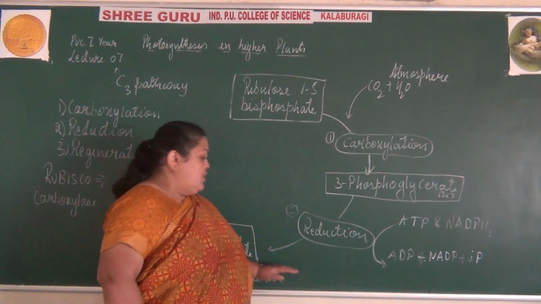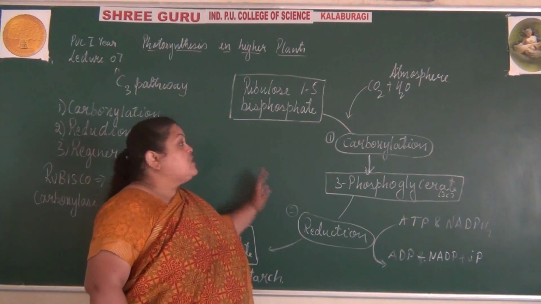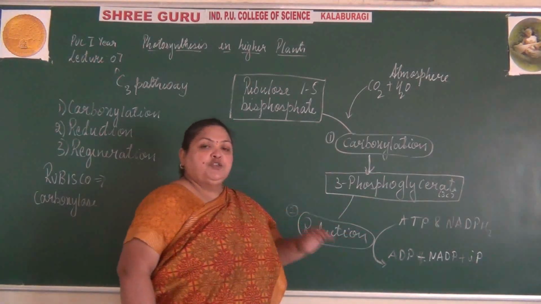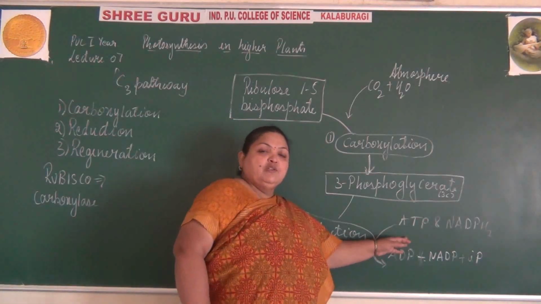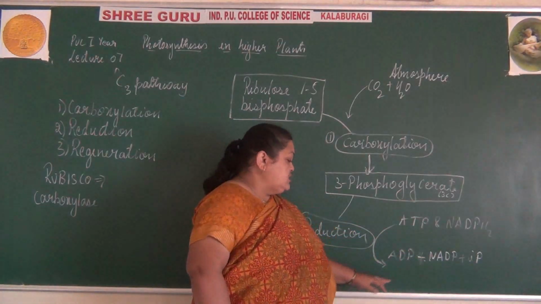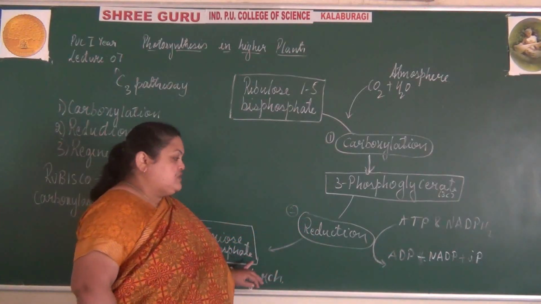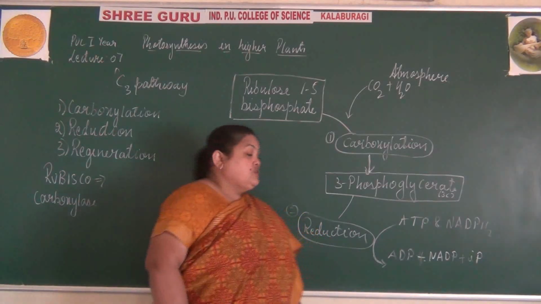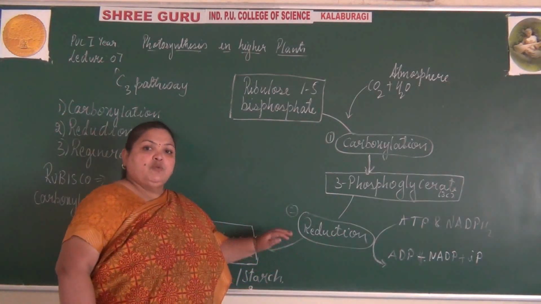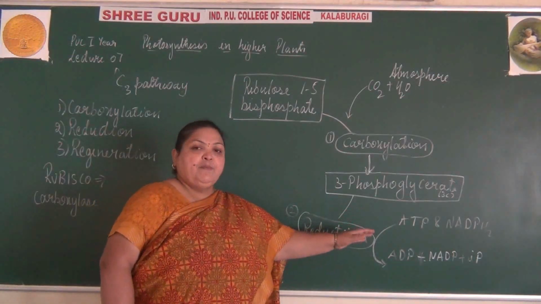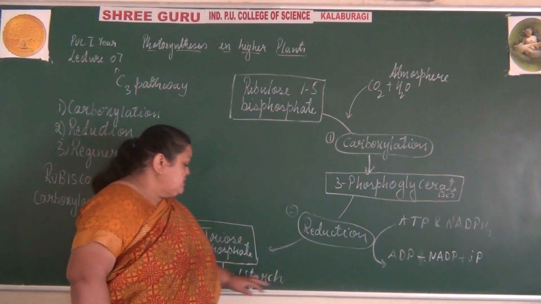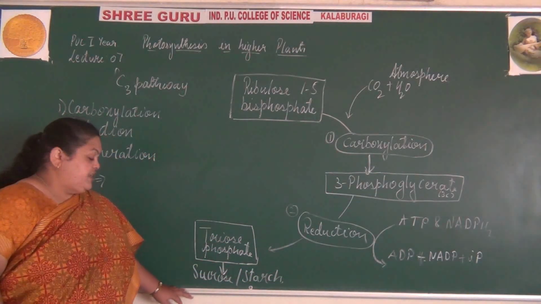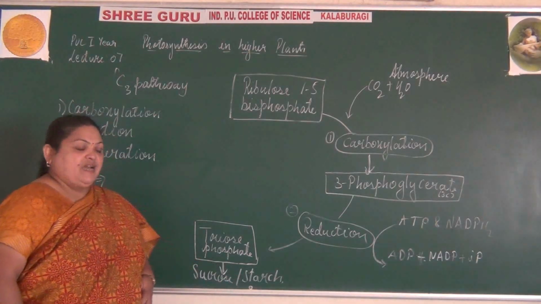So those molecules, the byproducts of the light reactions, are utilized for the formation of glucose by C3 plants, or during the C3 cycle, where the 3-phosphoglycerate uses 3 ATP molecules and 3 NADPH2 molecules to form triose phosphate. So a series of reduction reactions using ATP and NADPH2 forms the triose phosphate. The triose phosphate is later on converted into sucrose or starch.